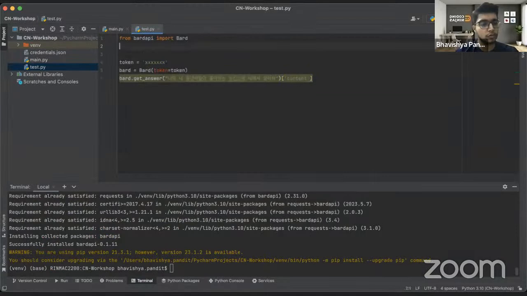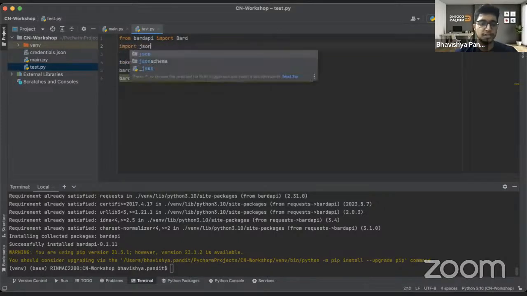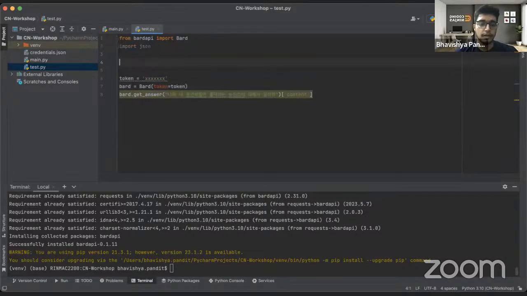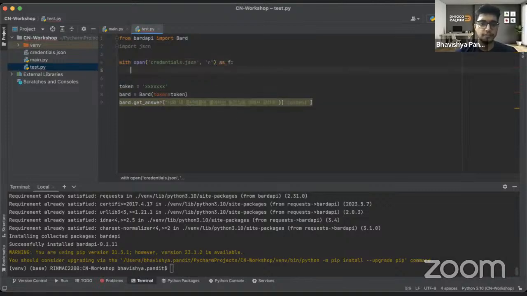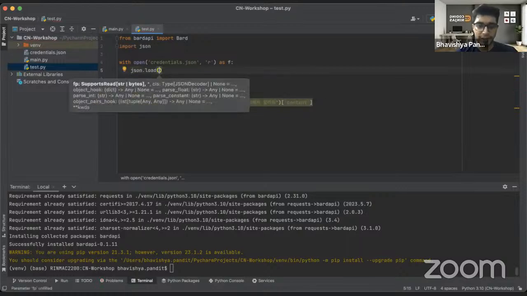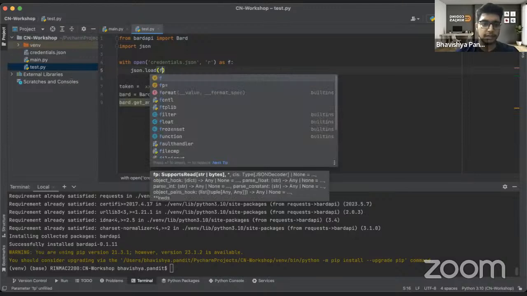And I have to extract it from credentials.json. So I'll just write import json, with open credentials.json with mode as read as f, json.load file as f.